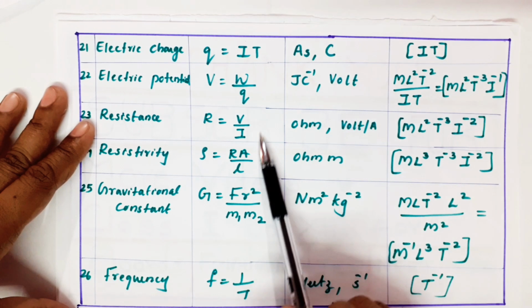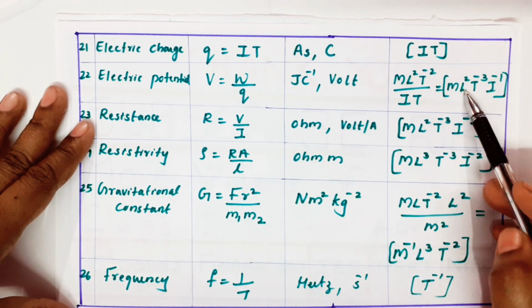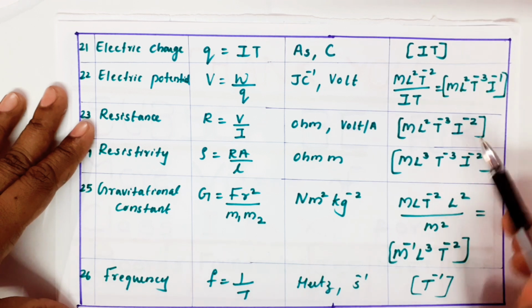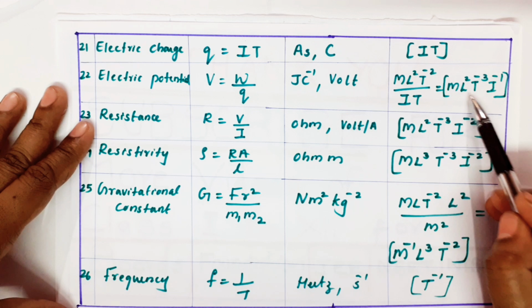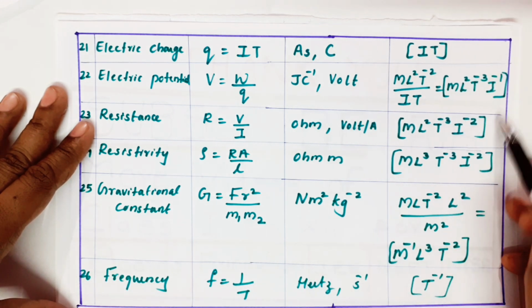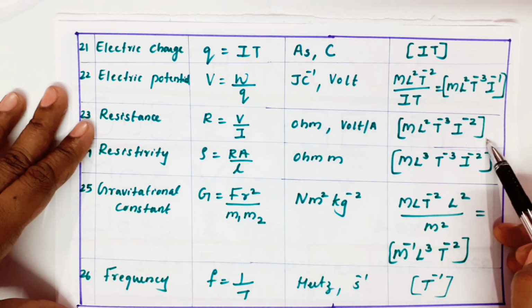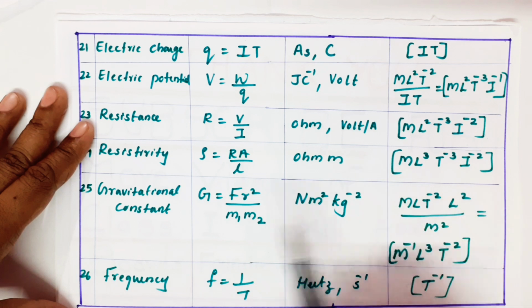Resistance R equals V by I. Unit is ohm or volt per ampere. Volt we already wrote. Divided by one more ampere means only one term is getting changed. One I will come in the denominator, that goes to the numerator and becomes I power minus 2. Compare this. I gave it in this order: after potential only do resistance. So potential by current is resistance.